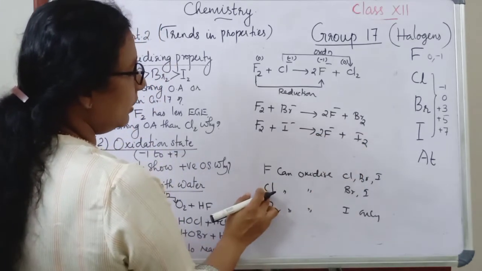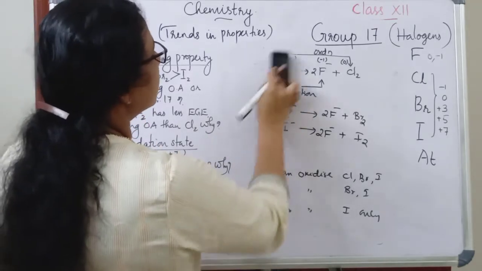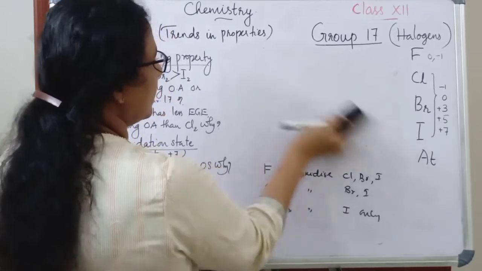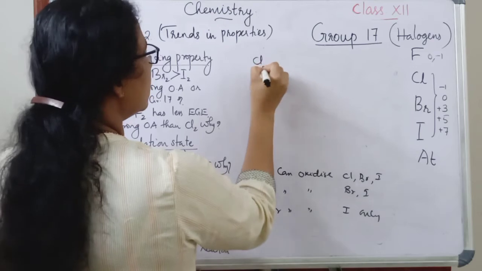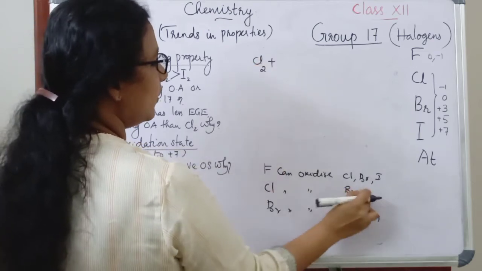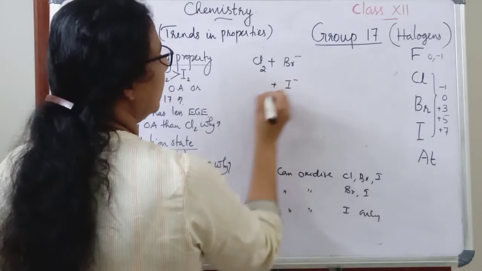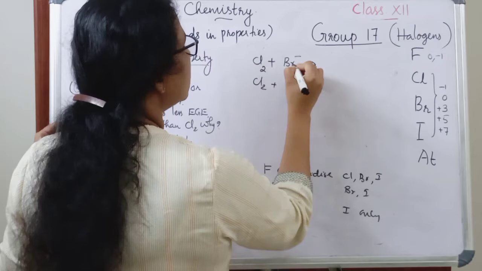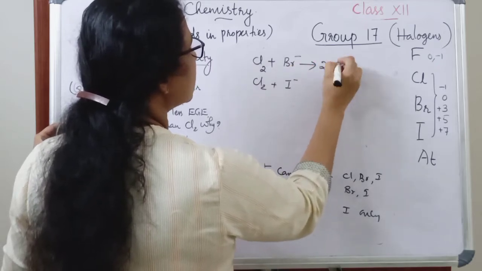In the case of chlorine also we can write similar equations. In the same way, Cl2 can oxidize bromine and iodine, that is Br minus and I minus. Cl2 itself is reduced to 2Cl minus.